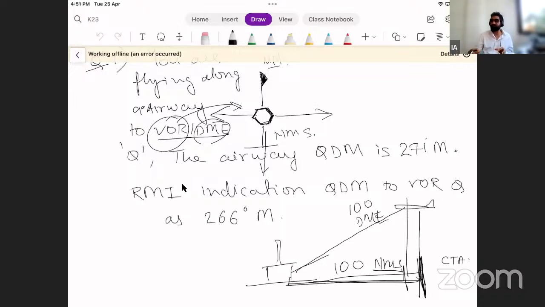VOR stands for very high frequency omnidirectional ranging. The VHF range formula will give me the VHF based VOR maximum range formula. Let's say I'm doing a short flight within 200 nautical miles, Mumbai to Pune. It's possible that I am traveling within 100 to 200 nautical miles.